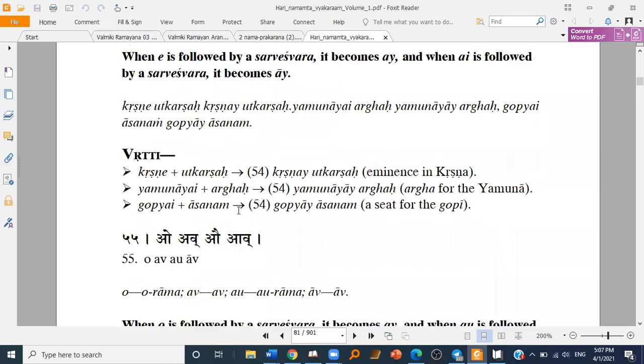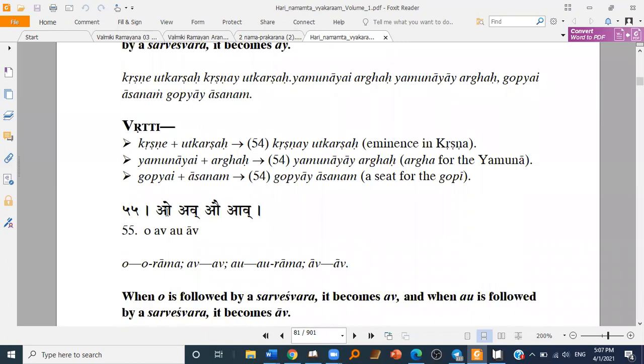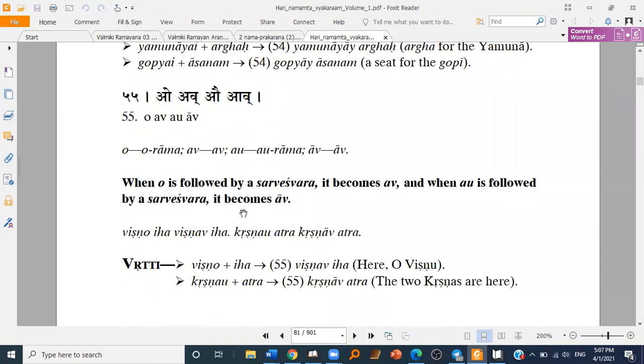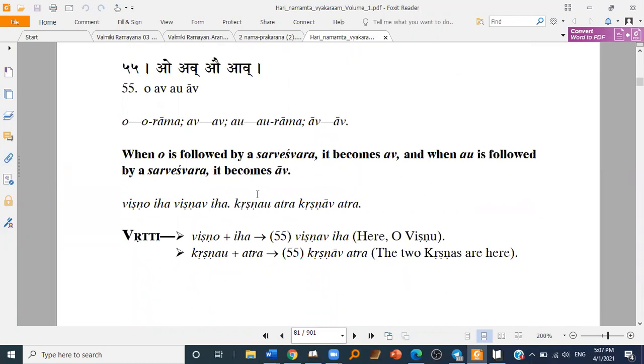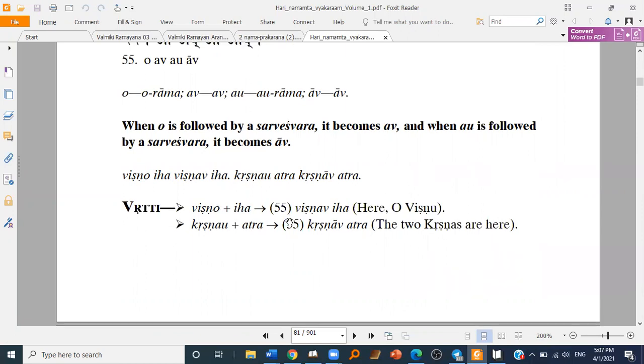Then O Av. When O is followed by a Sarveshwara, it becomes Av. And when Au is followed by a Sarveshwara, it becomes Av. For example, Vishnu Yukta Iha. So O is followed by a Sarveshwara, then O changes to Av, Vishnaviha. Krishna Yukta Atra.